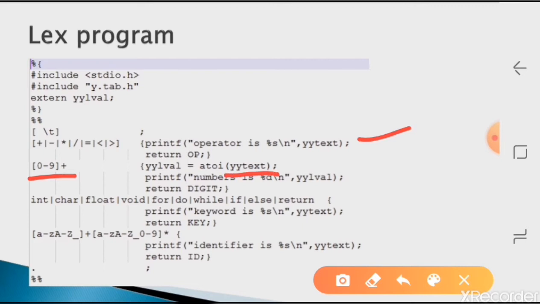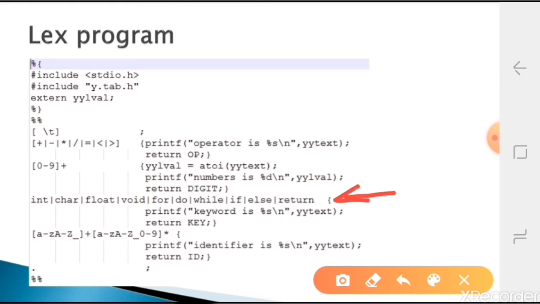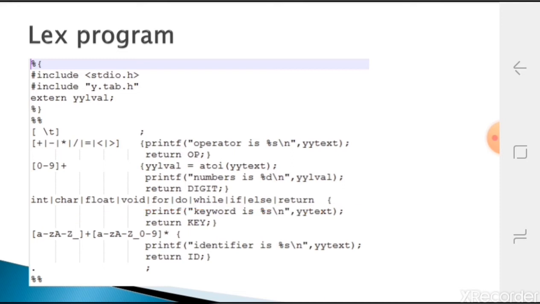Okay, so this will be converted into an actual value, that is, text to number will be converted, and then it is returned. After that we are adding keywords. Here some are listed, you can list more also. If C has 32 keywords, you can list all 32 also. Here we listed int, char, float, void, for loop, do, while, if, return. Whatever we add, we are saying these are keywords here.